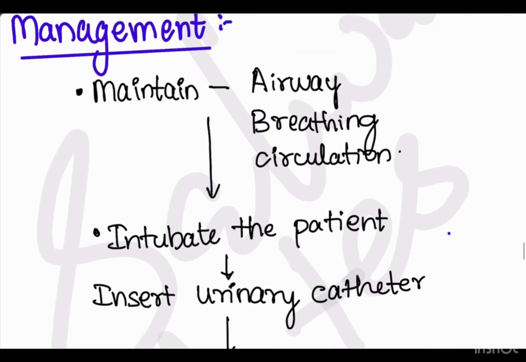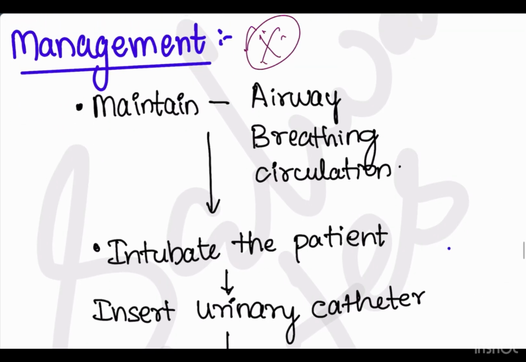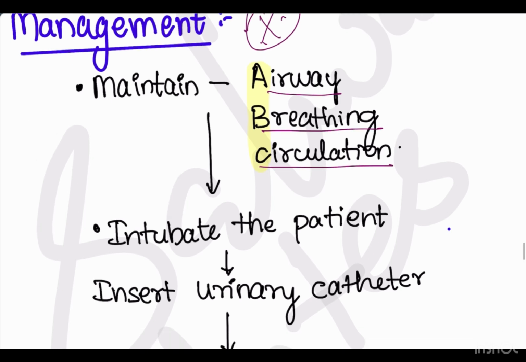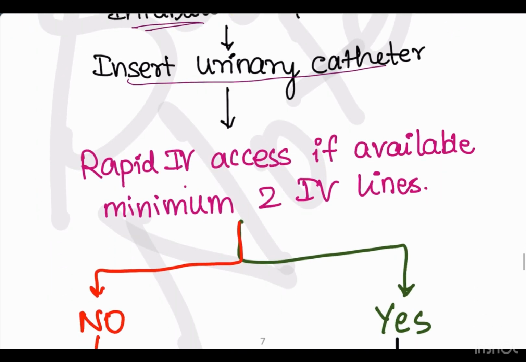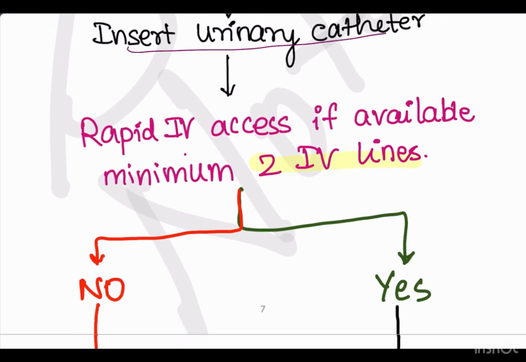Now we will look at the management of status epilepticus. Management is very important from the point of view of pharmacology as well as medicine. So let us start. First we have to maintain the ABC, that is airway, breathing, circulation. Then to maintain the airway and breathing, we intubate the patient and we also insert a urinary catheter. The next important step is to secure 2 IV lines.